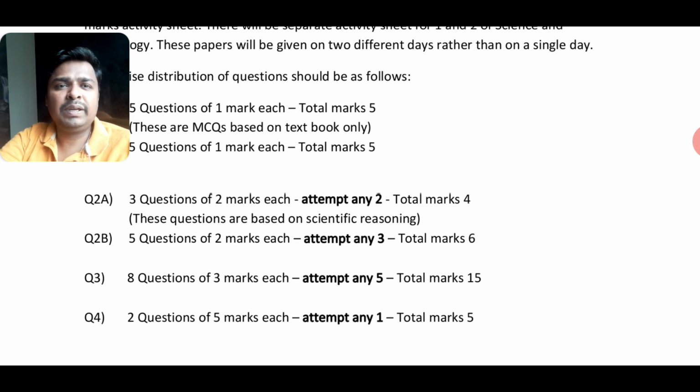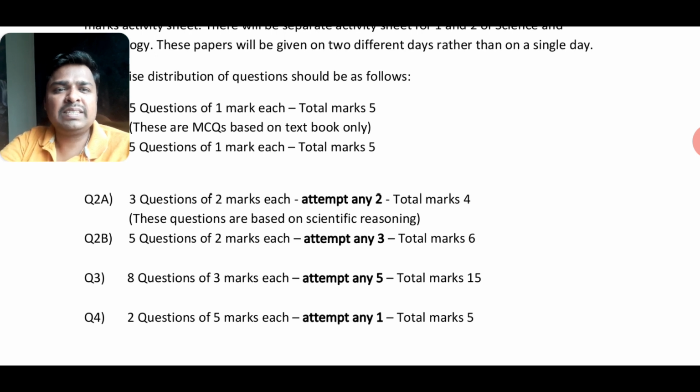Question 2A will be give reasons. You have to attempt any 2 out of the given 3 questions, for a total of 4 marks. Question 2B is attempt any 3 out of 5 questions, 2 marks each, and 6 marks in total.